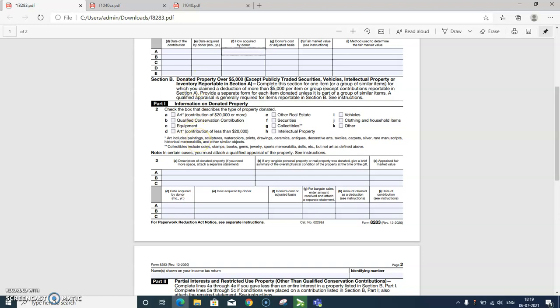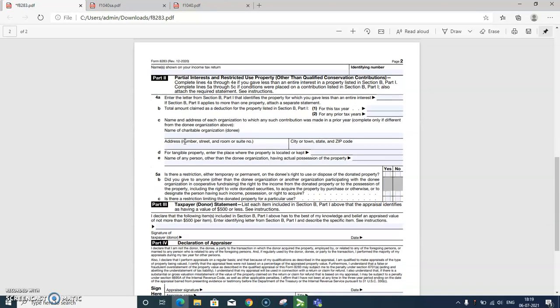Other relevant forms: taxpayers who file Form 8283 and have made contributions of motor vehicles, boats and airplanes may also include Form 1098-C, which shows the gross proceeds. In certain cases, Form 8283 must also be accompanied by a written appraisal by a qualified appraiser, for example for art pieces valued at $20,000 or more. Part 1 of Section B can only be filled out after getting the written appraisal. The appraisal is not required to be submitted with the form, but it should be kept with the filer's records.